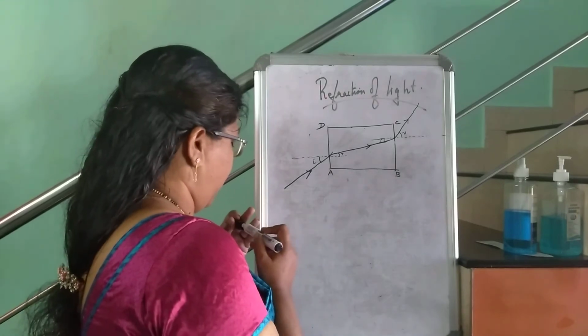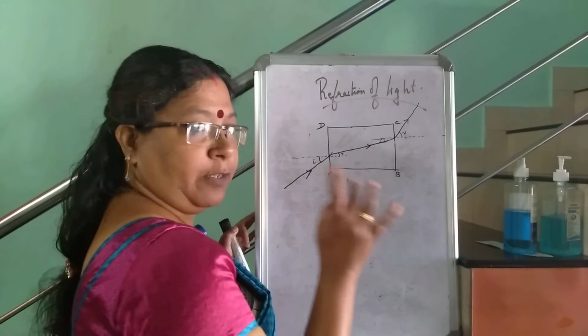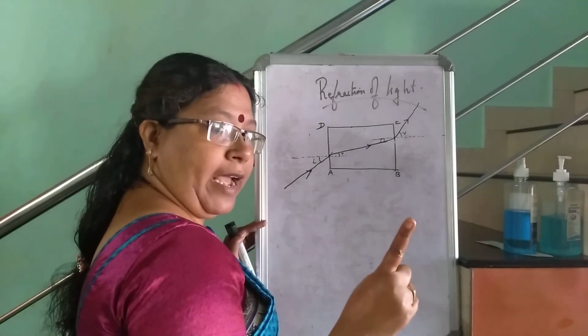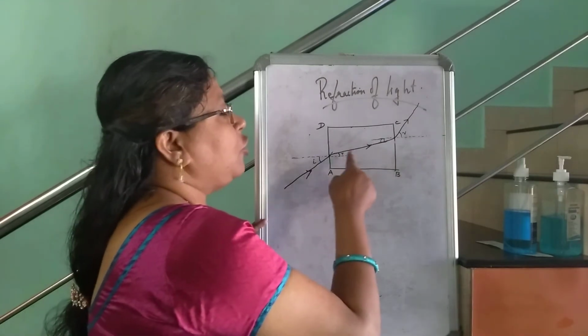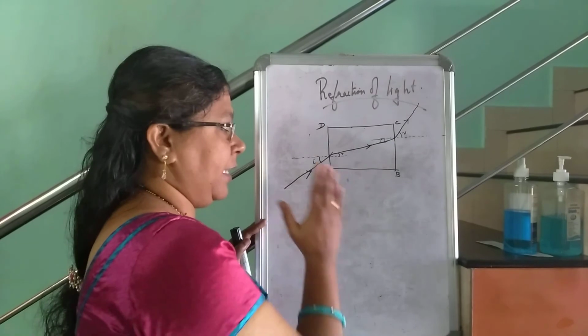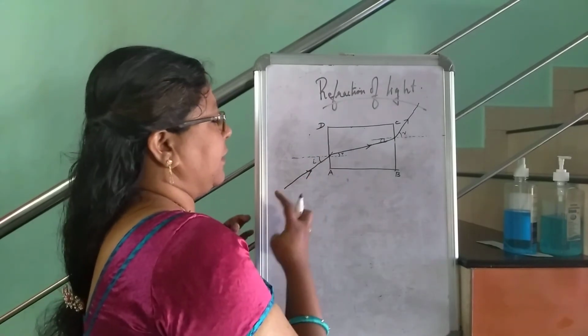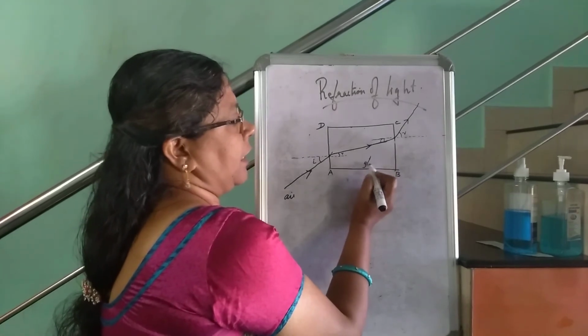See here, we can now write this point. First one is, when a ray of light enters from a less denser medium to a more denser medium. This is air, and this is glass.